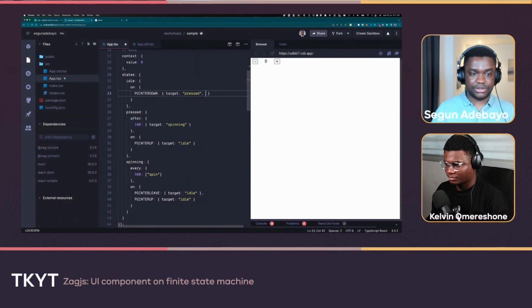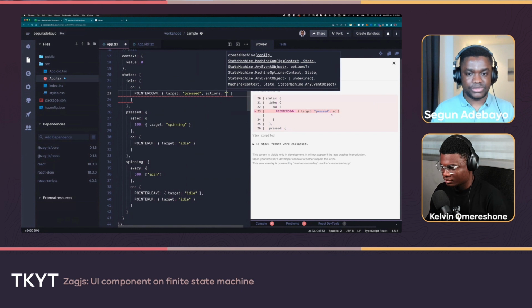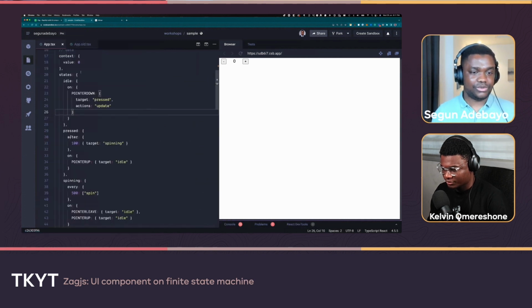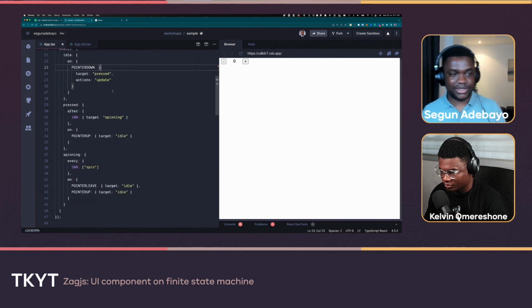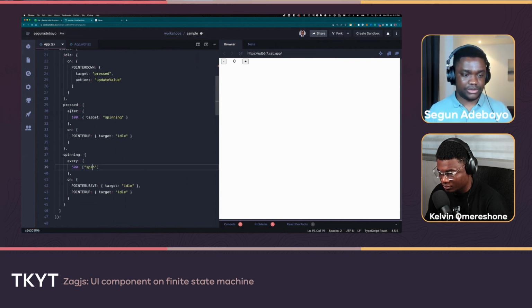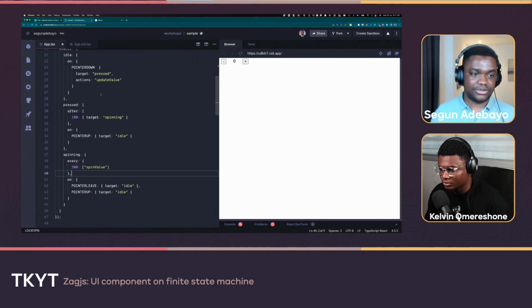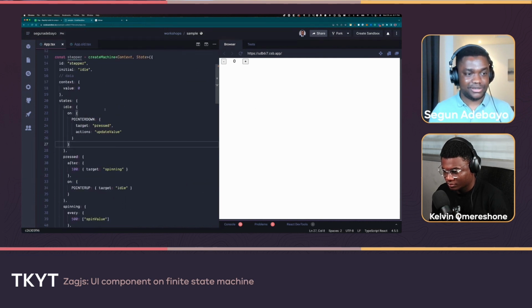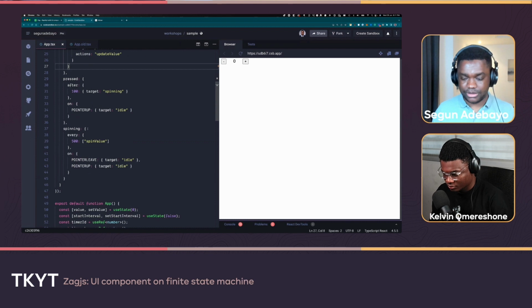In this event, let's define actions. Let's call this update. So we're just going to call this action update, which is not exactly specific to increment or decrement. It just means update the value. So let's just go like update value, and let's call this one spin value. So it's clear that you're interacting with the value in there. So in here we have all of the different actions set up: pointer down, update the value; pointer up, send it back. And the machine is basically done in terms of the logic.